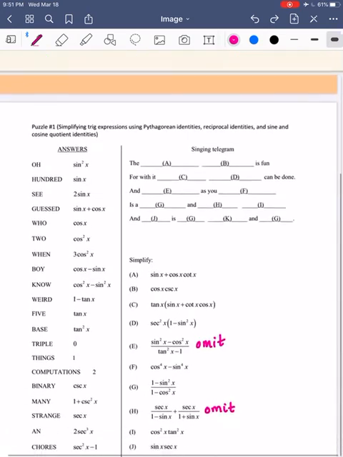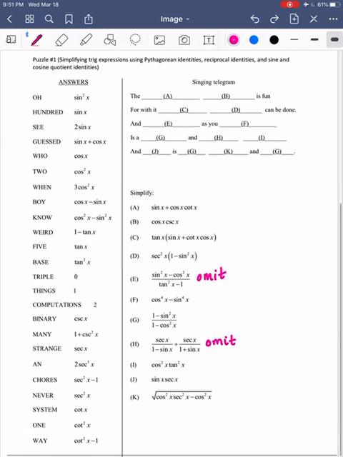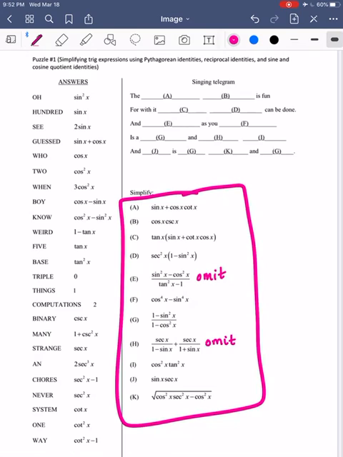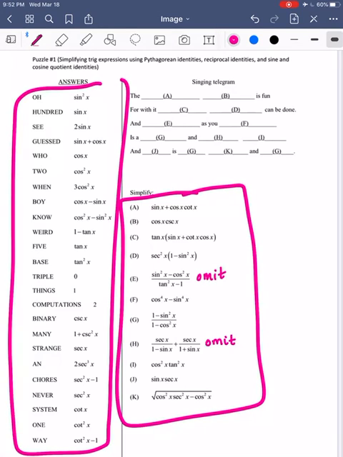So this is what I'm going to ask you to do today. You have nothing to submit today. I would like for you to pause the video right now and try to work problems A through K. Notice we're omitting E and H, and that's just because they're a little more complicated than what we've prepped and prepared for. You're going to work these problems here, and then you're going to find the answers over here. And then the answer matches up with the word.